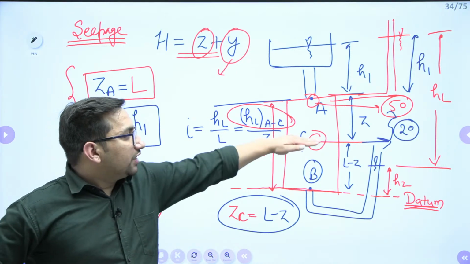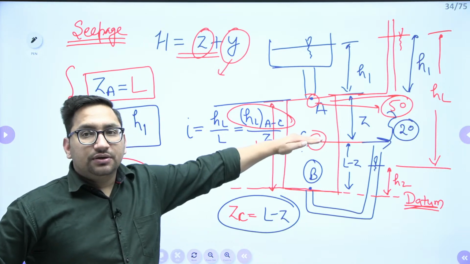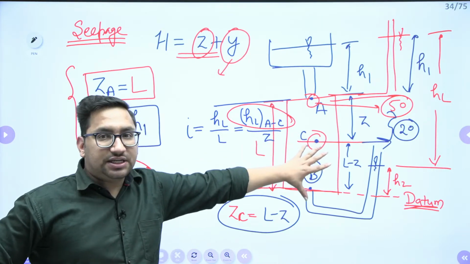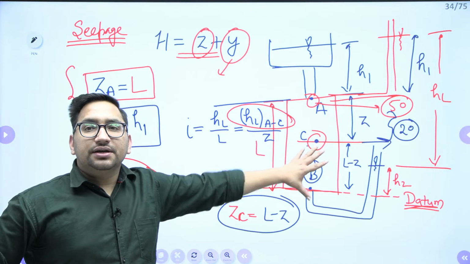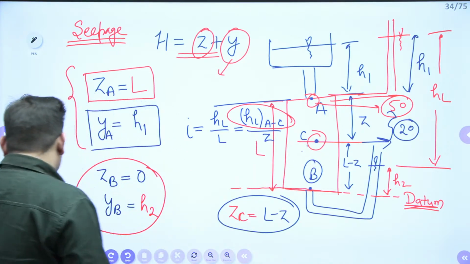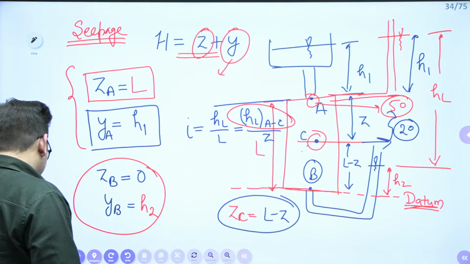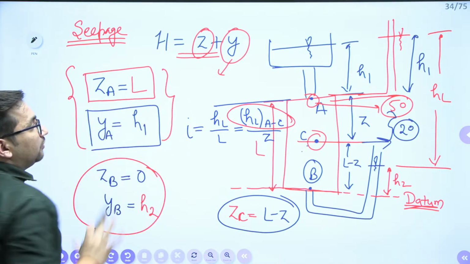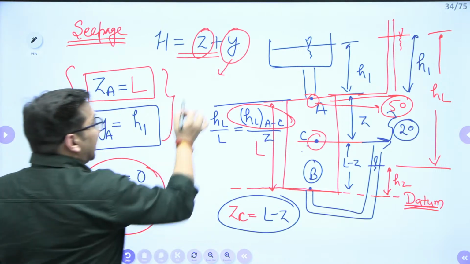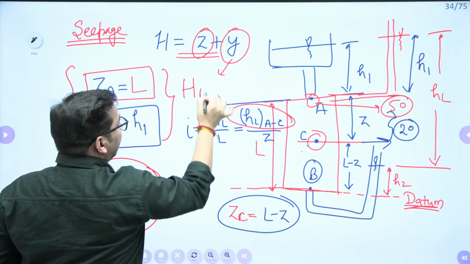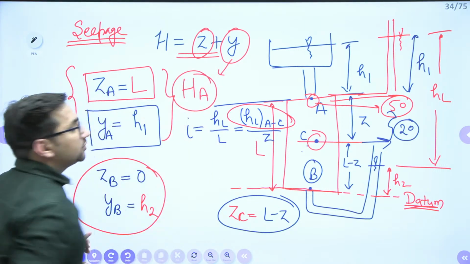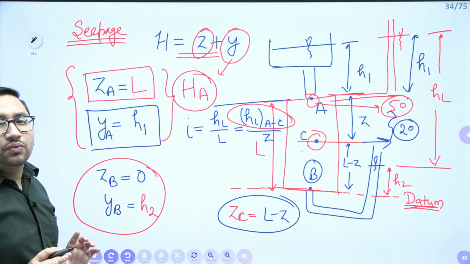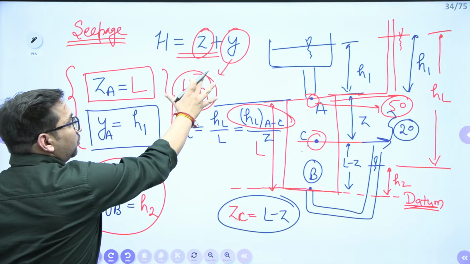I need to find out the pressure head at point C. I know the datum head at point C, right? Okay, try to understand. Is this particular value clear? It means I know the total head at point A, yes or no?